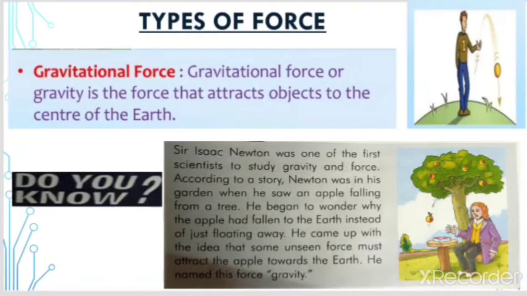When we throw any ball upward, it always comes down toward the earth. So there is something which attracts the object towards the earth. That force is known as the gravitational force of the earth.